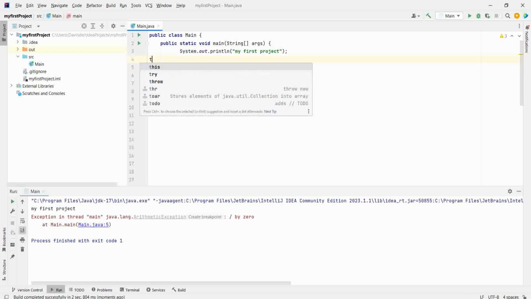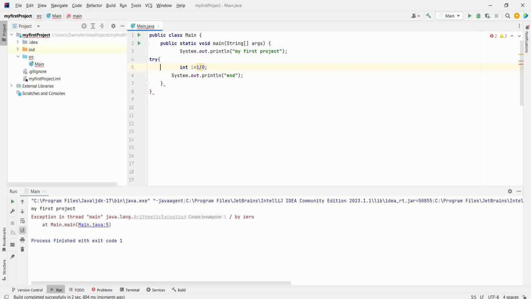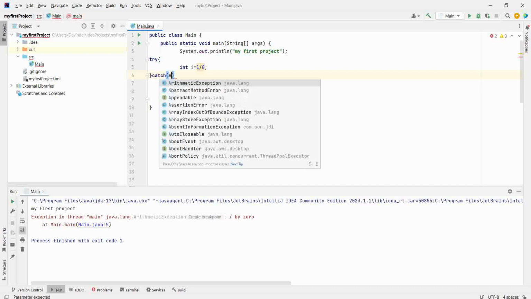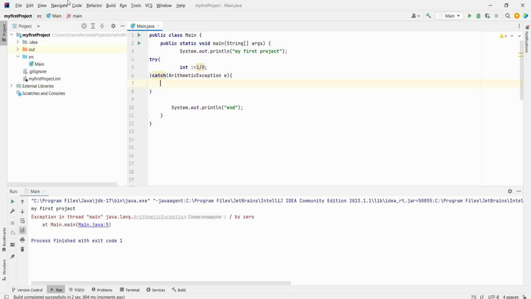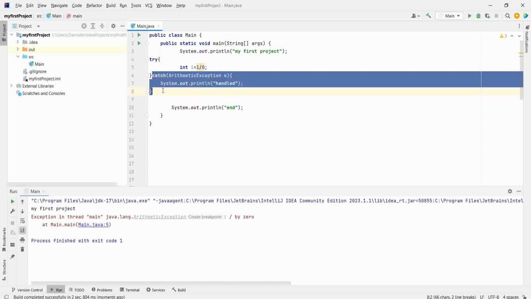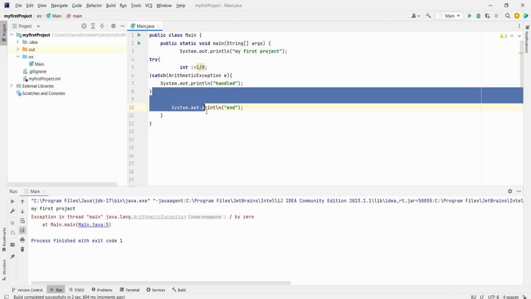Now, if I have a try, and then a catch block, I want to handle arithmetic exception. In case the exception comes, it will go to catch. I will write handled. Now, whenever there is an exception, it will go here. If there's no exception, then it's fine. It will not go here. It will go to the code below.